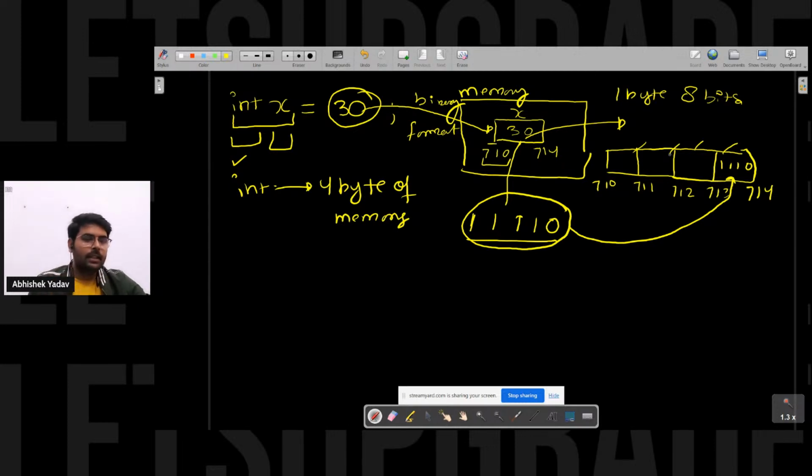So we have 3 bytes free. What will happen to these 3 bytes? Inside these 3 bytes, we have 0000 like this. It will get stored. I am again not talking about how the decimal part will get converted to binary format data. Just learn that I have the decimal format data and it will get converted to binary format data. After that, this data will get stored like this. Till this point, everyone is clear?